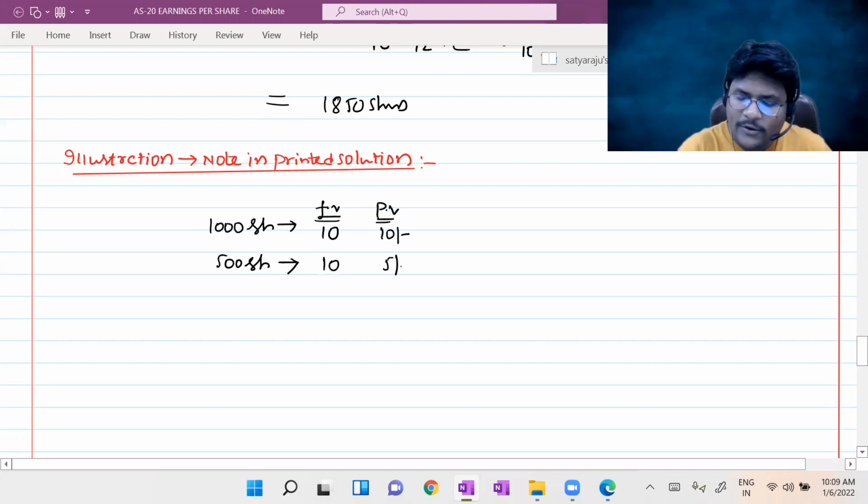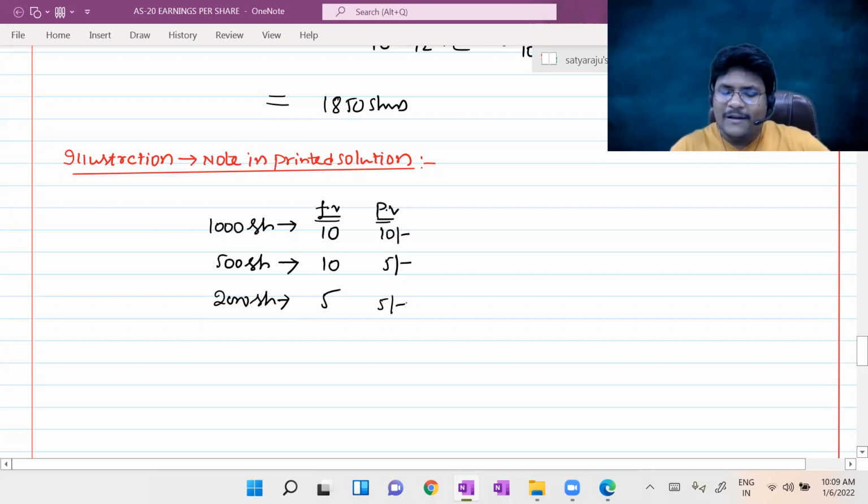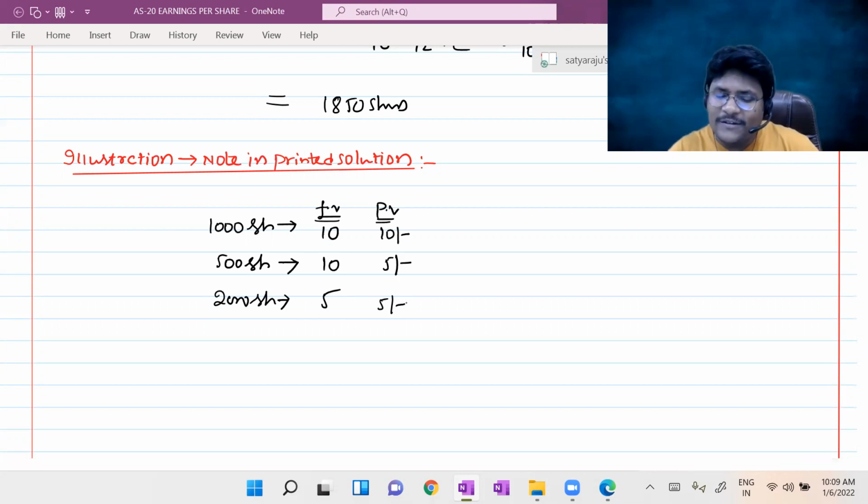Paid up value is 5 rupees. 2,000 shares are there. Face value is 5 rupees. Paid up value is 5 rupees. Then how to calculate the weighted average number of equity shares is the matter of discussion here.